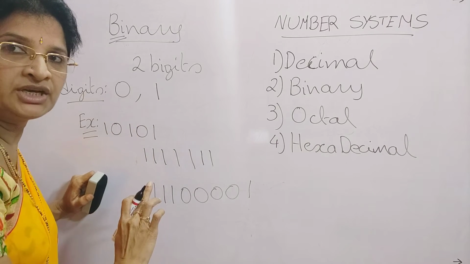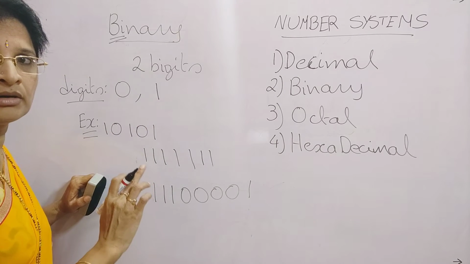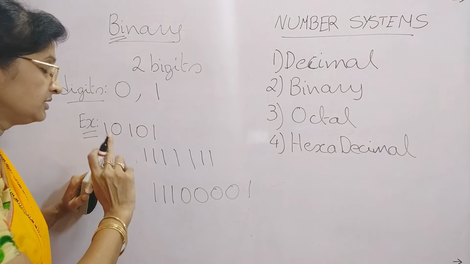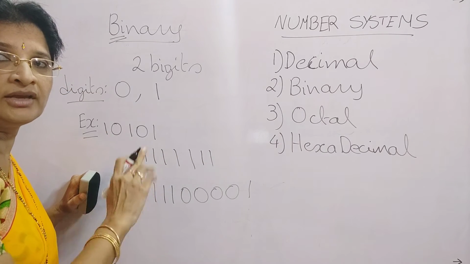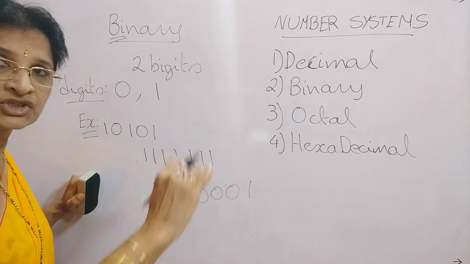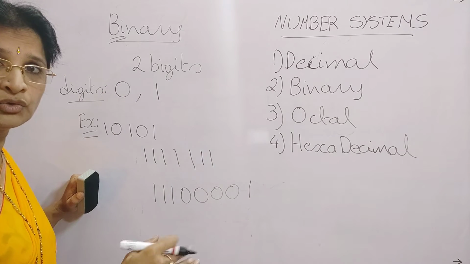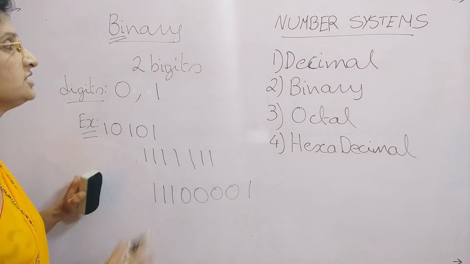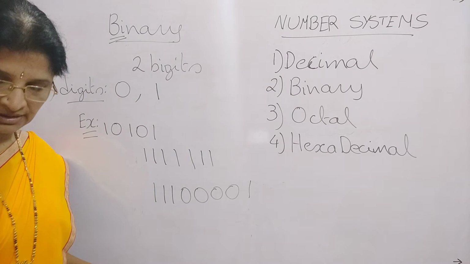The machine understandable number system is only binary. You can write anything in binary only; the instructions can be given to the computer only in binary. Okay. So this is what is meant by binary number system.